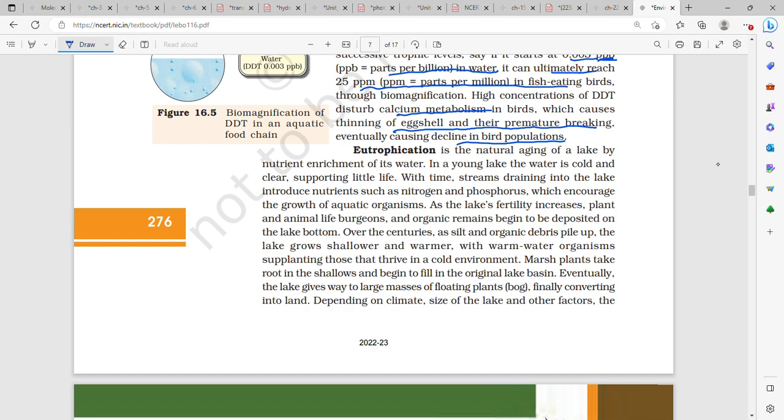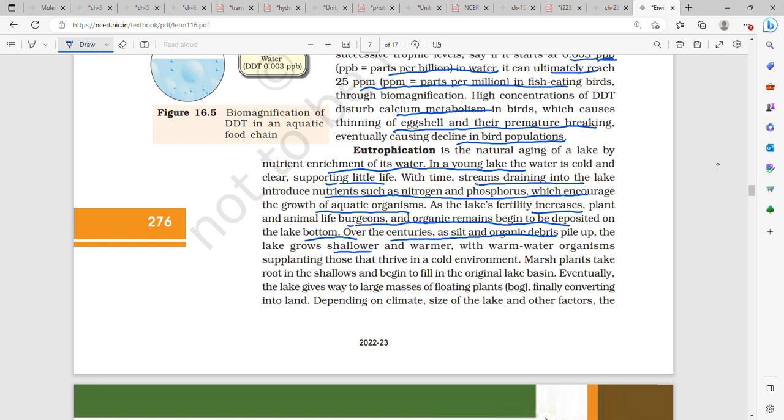Eutrophication is the natural aging of a lake by nutrient enrichment of its water. In a young lake, the water is cold and clear, supporting little life. With time, streams draining into the lake introduce nutrients such as nitrogen and phosphorus, which encourage the growth of aquatic organisms. As the lake's fertility increases, plant and animal life burgeons and organic remains start getting deposited at the bottom of the lake. Over centuries, hundreds and hundreds of years, silt and organic debris pile up.